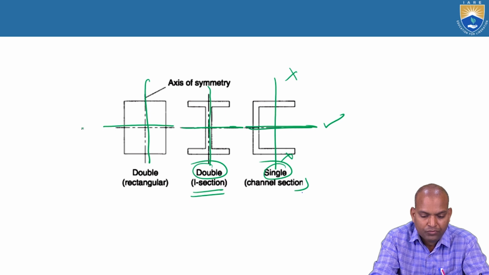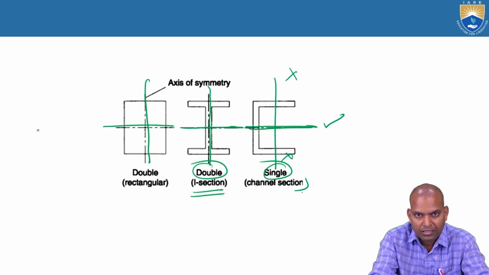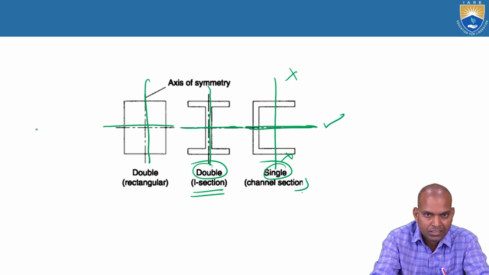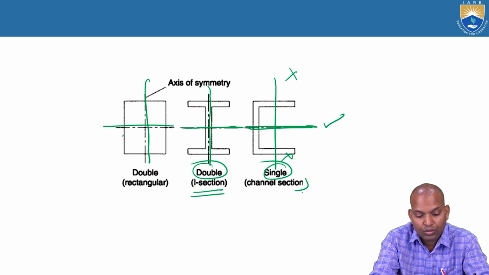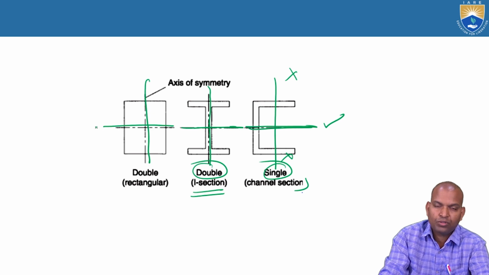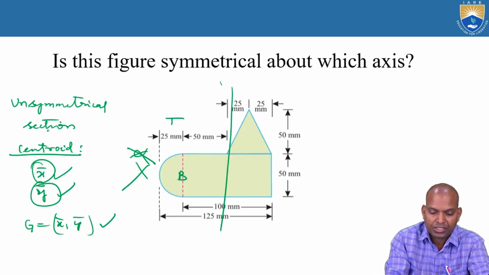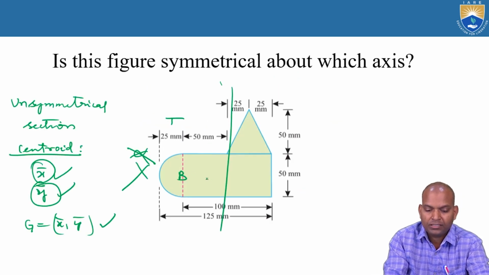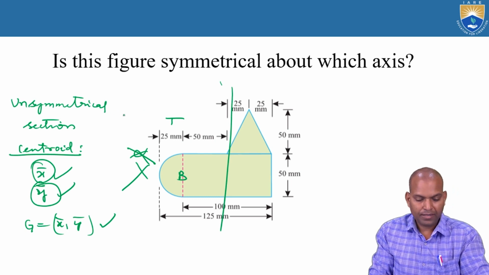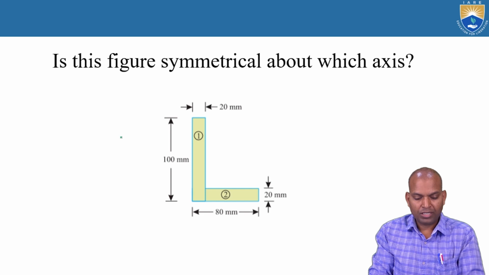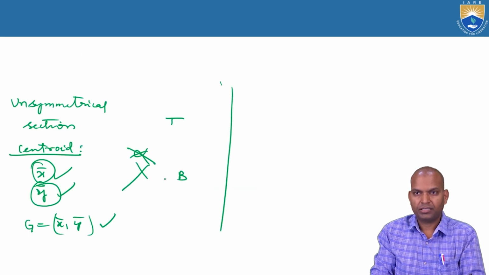A section is either symmetrical or unsymmetrical, not completely or partially symmetrical. Unsymmetrical means it is unsymmetrical about both the horizontal and vertical axis. Such sections are known as unsymmetrical sections. What you have studied here are unsymmetrical sections. This is also an unsymmetrical section, the L section.